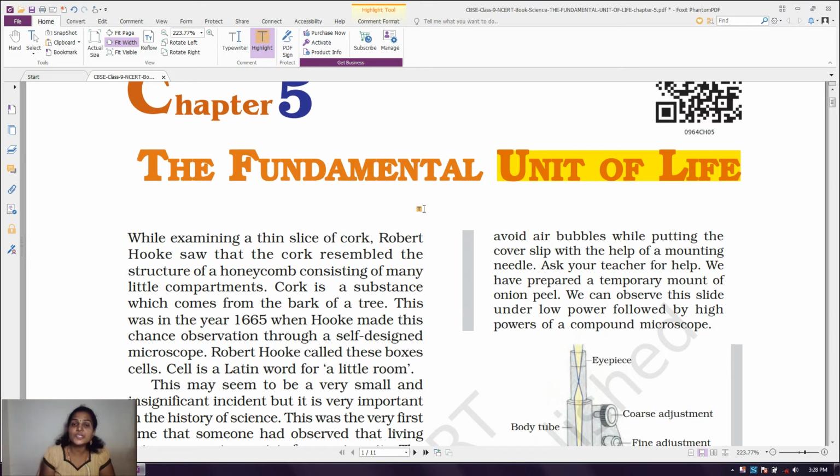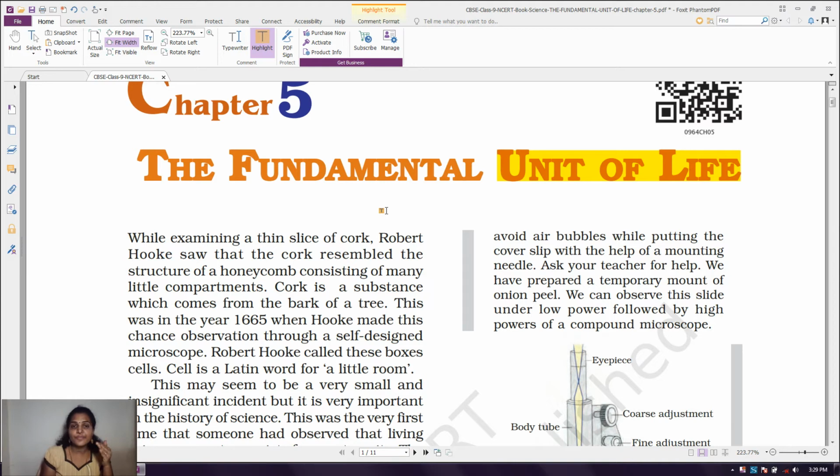So why are we saying functional unit? Already we discussed cells give tissues, tissues make organs, organs make organ systems. Now let's take the example of a human being. Here we have many organ systems. Just take the eye. What is the use of the eyes? Definitely it's for vision, right?